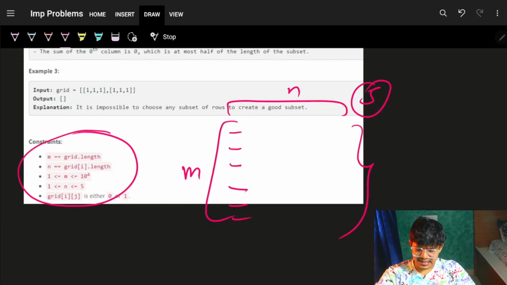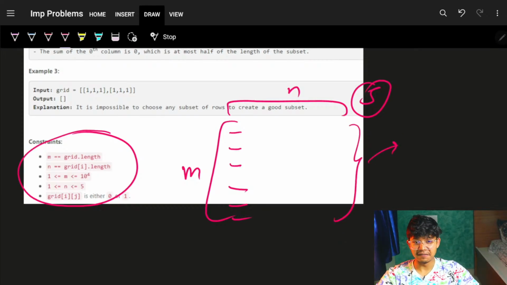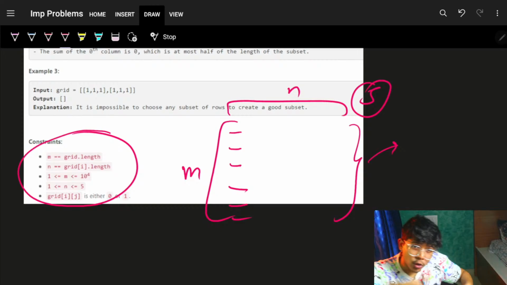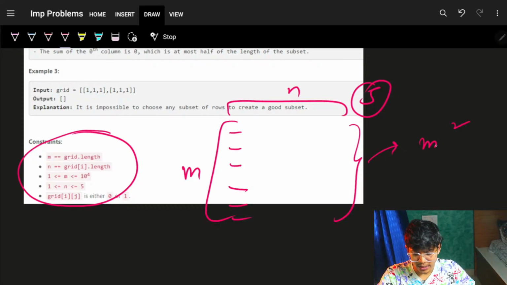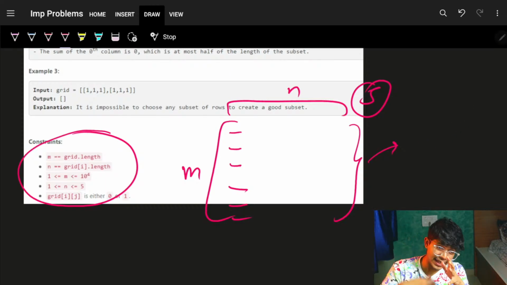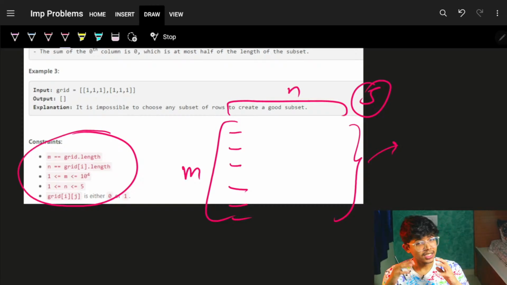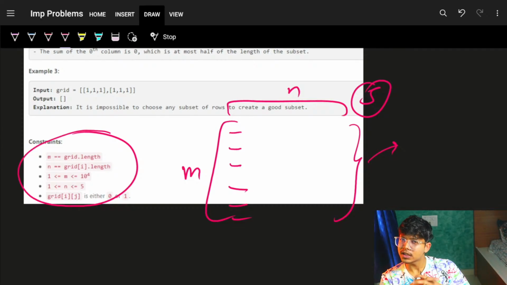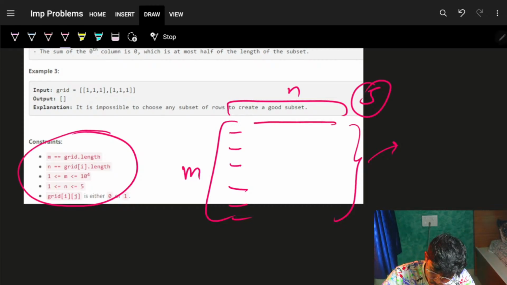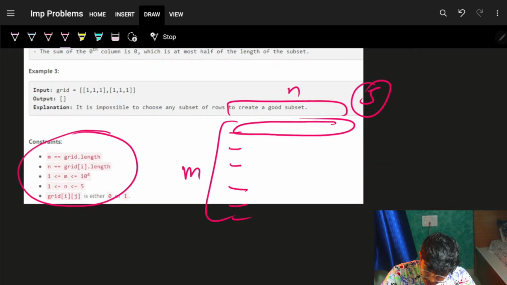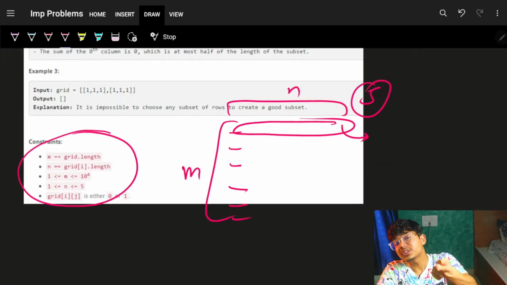First thing that comes to mind is dp. Let's try to think of applying dp. Let's say we apply dp, we find if that row is possible with the other row. For that also, it will go and do m square, or maybe the way you think of dp and bit masking together, that can differ. So thinking like dp might not work. Because see, you choose a row, then you have to go and choose another row.